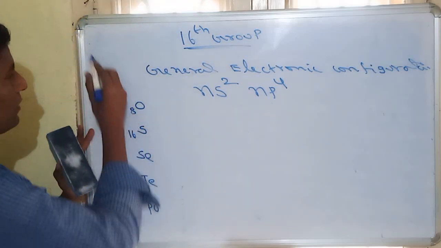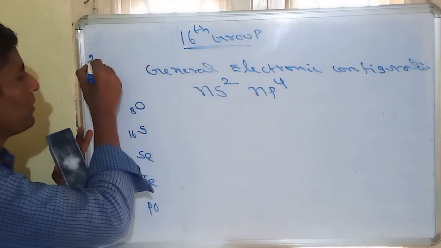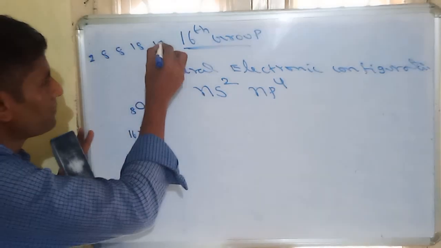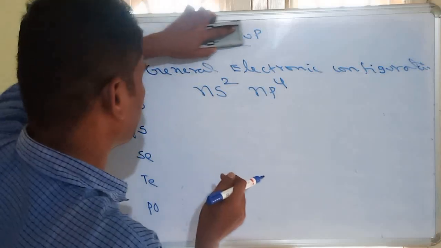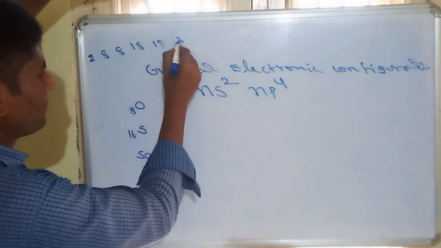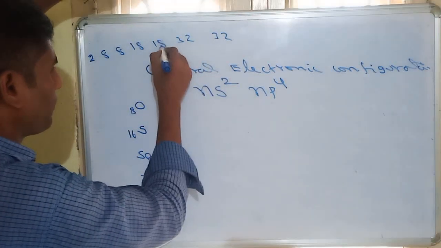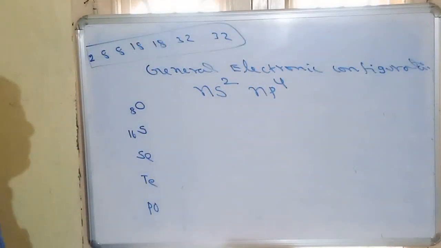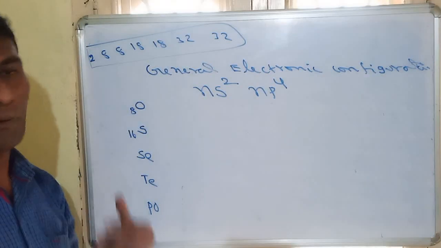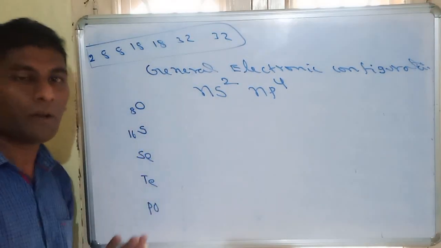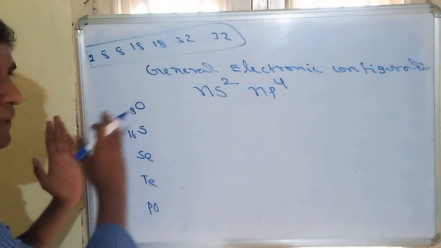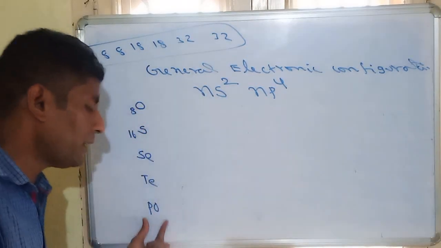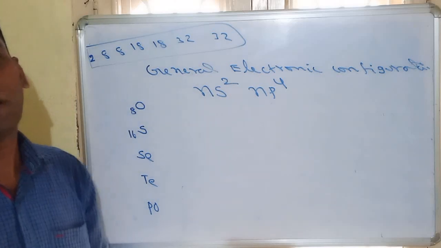So remember that there will be some magic numbers: 2, 8, 8, 18, 18, 32, 32. These are called magic numbers. By adding these magic numbers, we can identify the atomic number of any group. We have a periodic table with 18 groups. In any group, by knowing the first element, we can identify the atomic numbers.